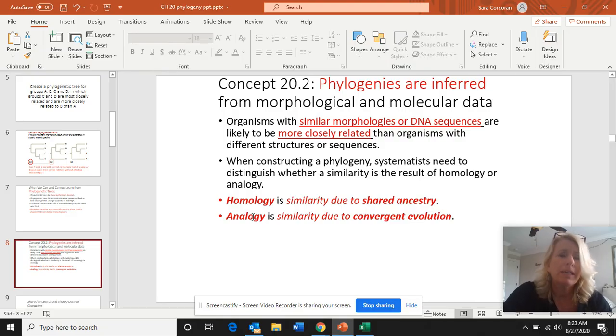If we were to examine the structure of those pectoral fins, we would find all of the bones from the mammalian forearm in the dolphin's pectoral fin. We would not see bones in the shark's fin because it is not a bony fish. It's a cartilaginous fish. And the tissues and the origins of those structures are totally different. They are analogous to one another because they are the product of convergent evolution.